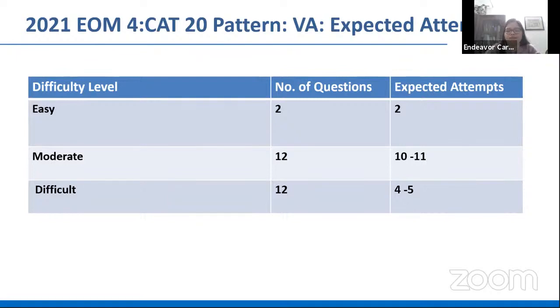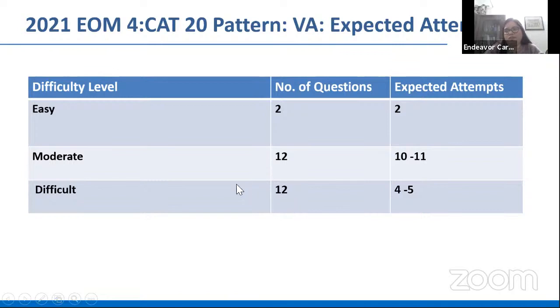So 2 questions that we identified as easy, maybe a couple more could be identified, but a lot of them might have their own trickiness, either because the passage is heavy or because that question is a little confusing, or there is a slightly close option, right? So for all these reasons, more number of questions have been marked moderate. Perhaps you can actually put maybe 2 or 3 of these questions under easy category, but a lot of factors have been considered in marking them moderate.